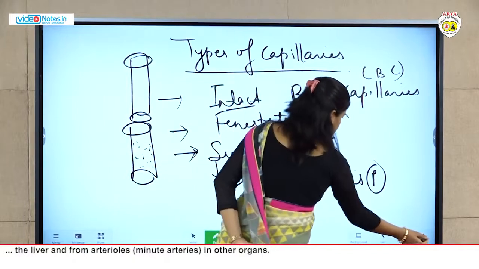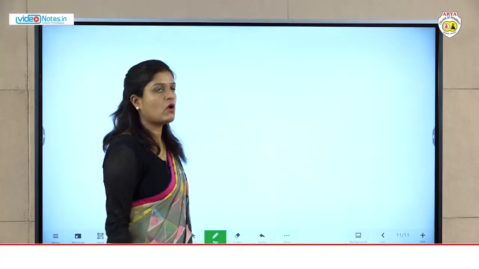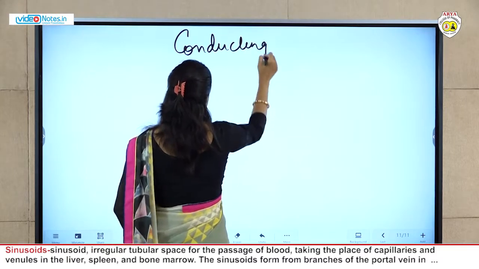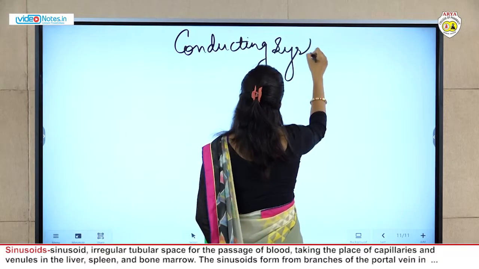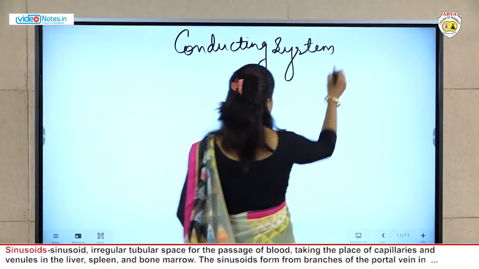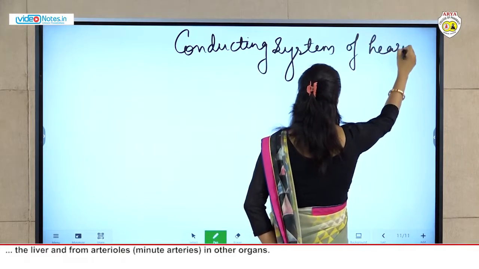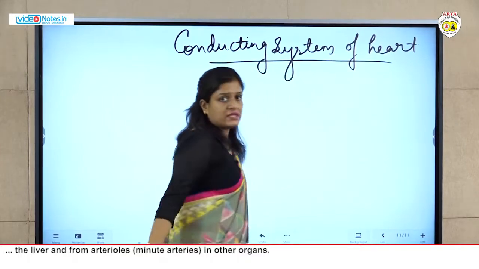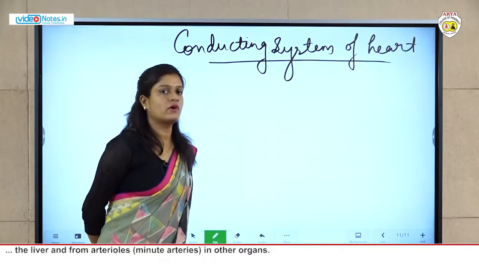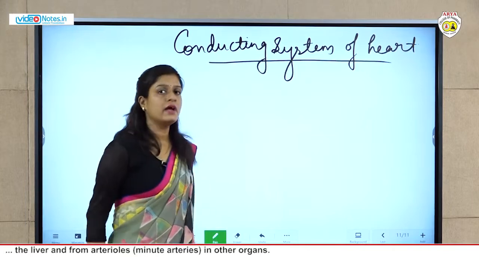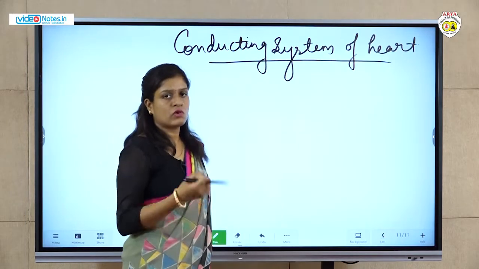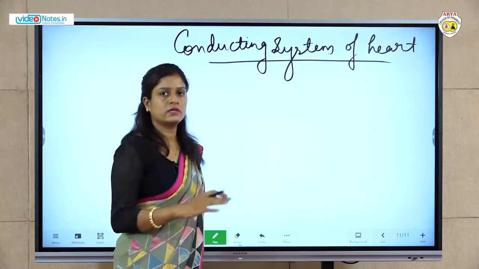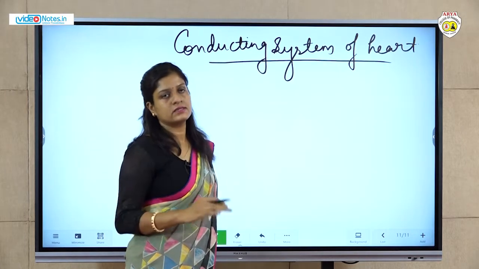Now our next topic is the conducting system of heart. In the previous lecture we studied the structure of the heart: what the atria or auricles are and what the ventricles are. The human heart is a four chambered heart consisting of two auricles or atria and two ventricles.